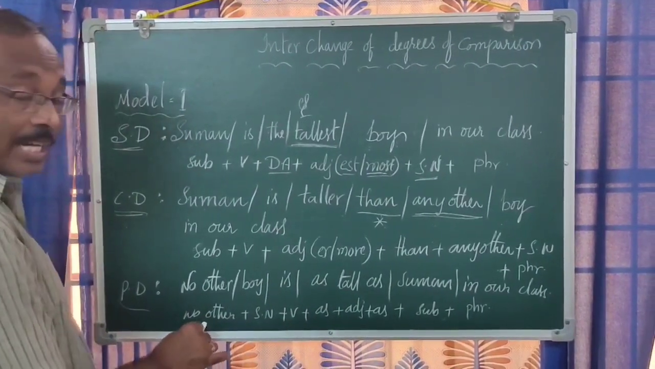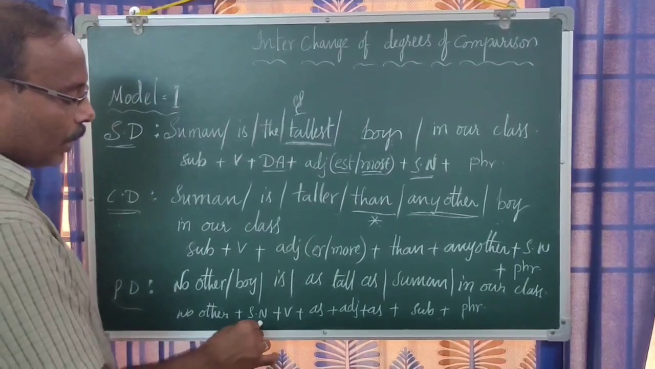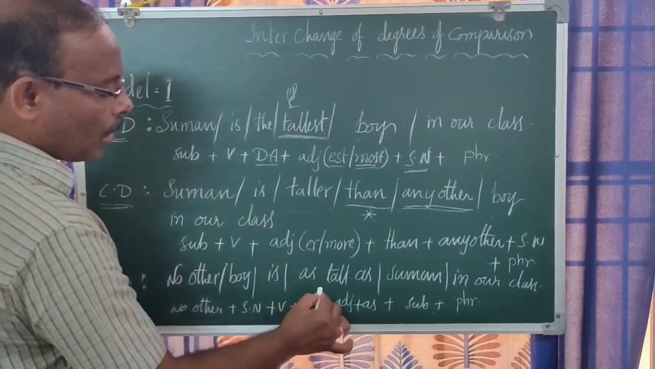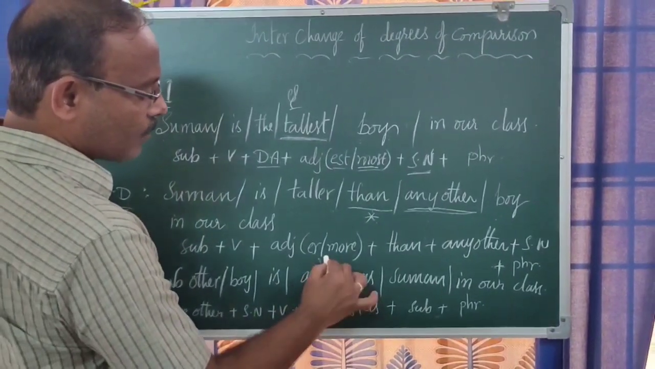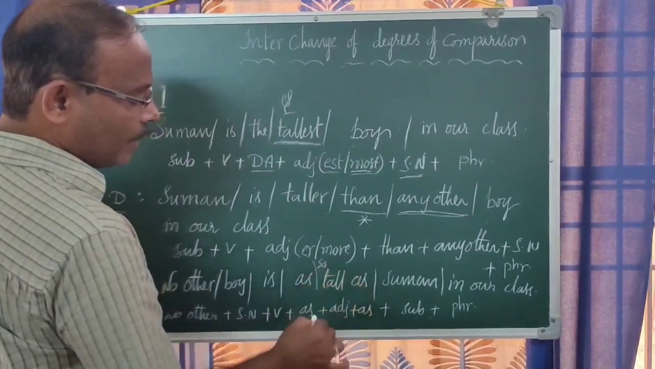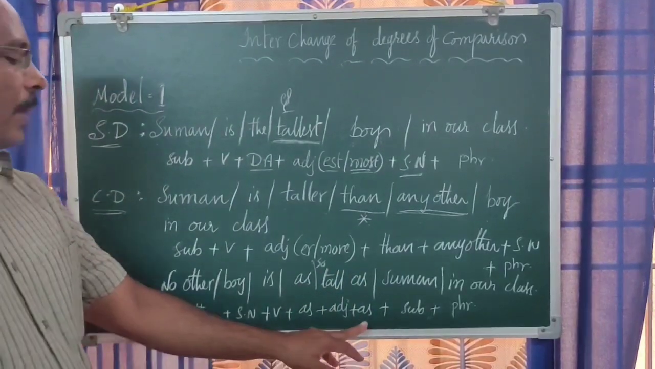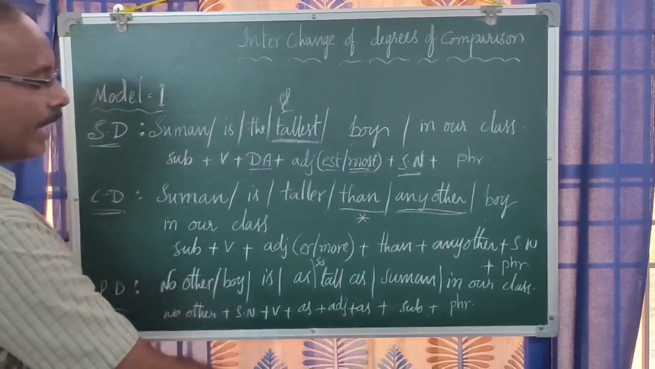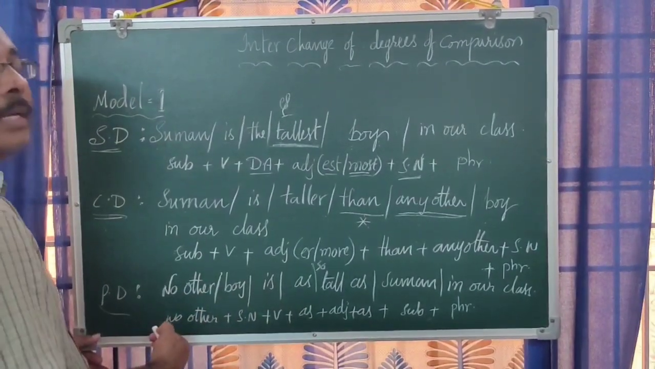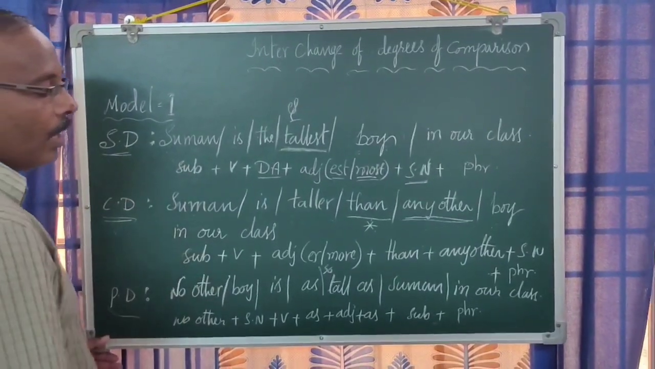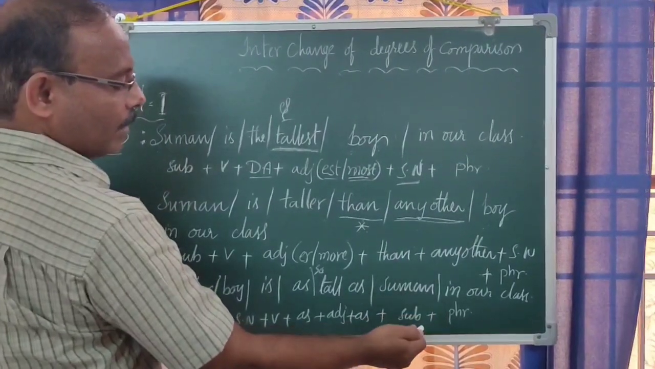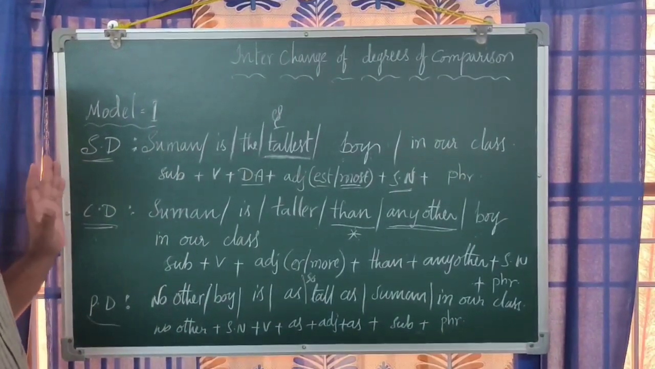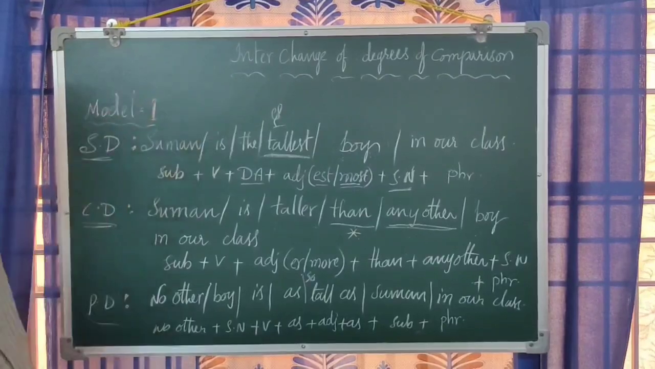So "no other". We start this one with "no other" plus singular noun plus verb, of course, "as tall as". Here we can also use "so", no problem. "As" or "so": "so tall". Anything can be used here. "As" plus adjective plus "as" plus subject. In the positive degree, we do not find the subject first in this case. In this first model 1, the subject comes last, plus, of course, the phrase. This is model 1 in the interchange of degrees of comparison.